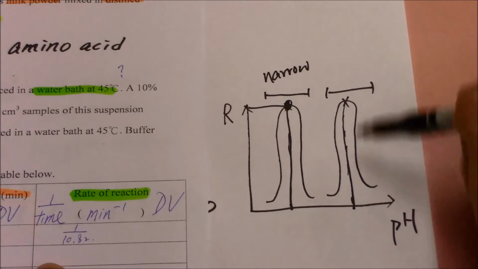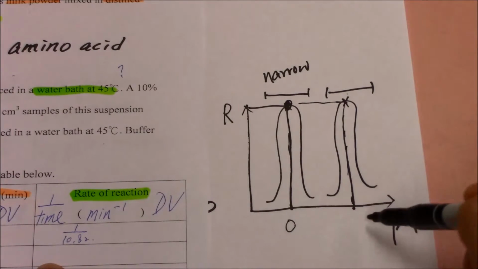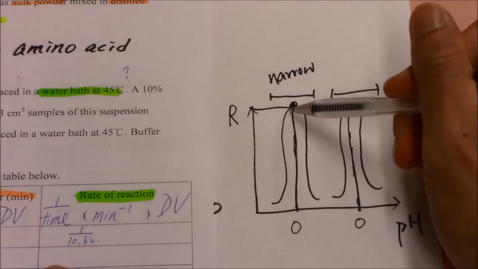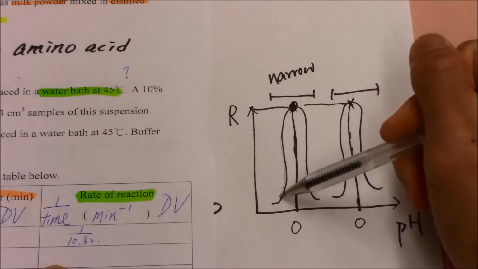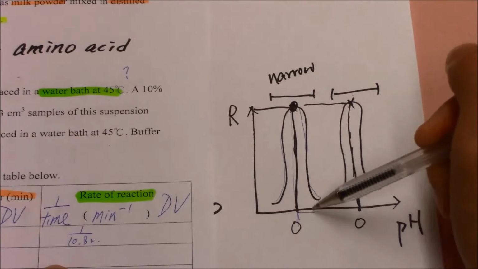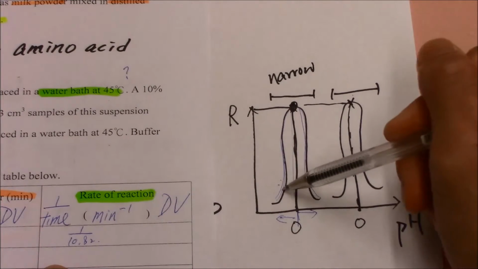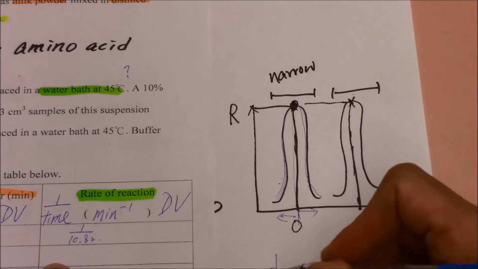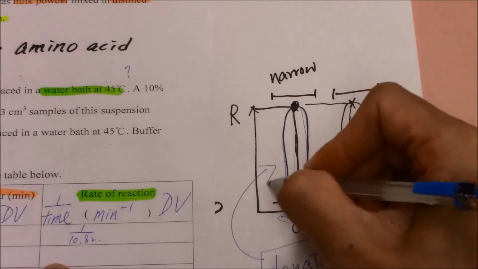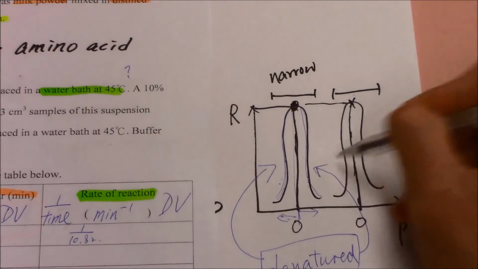In a certain pH, it will result another maximum rate of reaction. So it is an optimum pH. And then we know that no matter is lower pH or higher pH, lower than the optimum pH or higher than the optimum pH, so the enzymes become inactive. But why? Because the enzymes are denatured. No matter the situation, the condition is lower than the optimum pH or higher than the optimum pH.